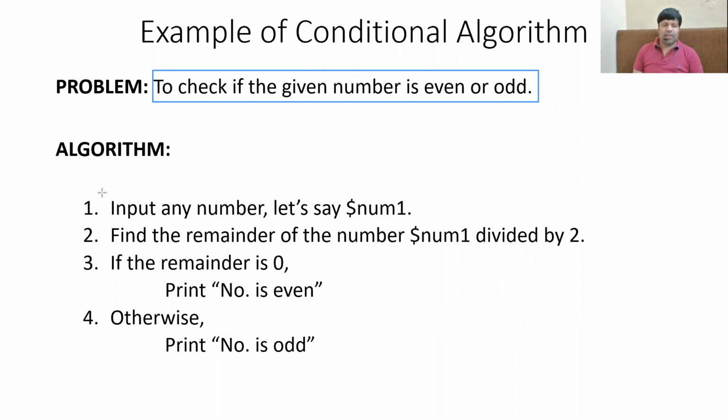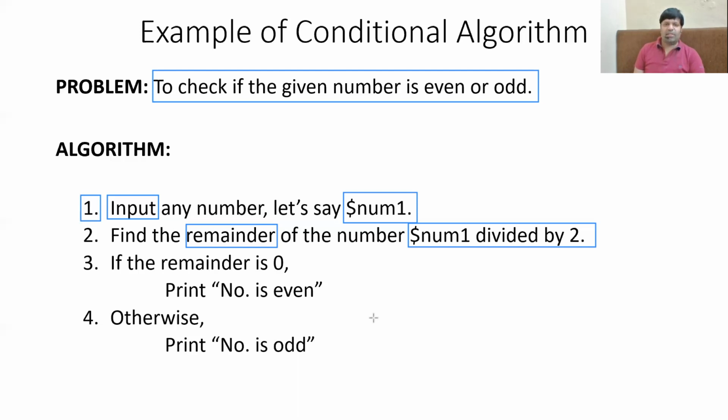So how does the algorithm actually proceed? Step number 1 will be executed. We are going to accept the input for the number for which we are to check whether this number is even or not. The second is an operation by which we will compute the remainder of the number. So how will we compute the remainder? We will divide the number by 2 and store its remainder in a variable. If we divide any number by 2, there are only two possible values for the remainder. One is 0 and one is 1.